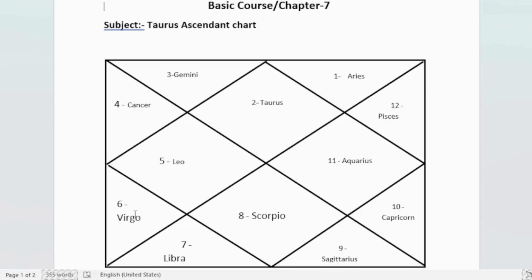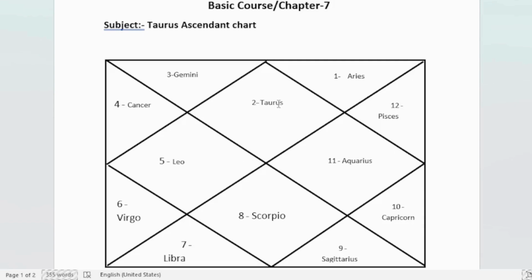The fifth house we have already discussed. Now we come to the sixth house. As we have already discussed in the previous ascendant chart, that is the Aries ascendant chart, the lord of the sixth house is Venus, because number 7 sign is written here and the zodiac is Libra. So the lord of Libra is Venus.